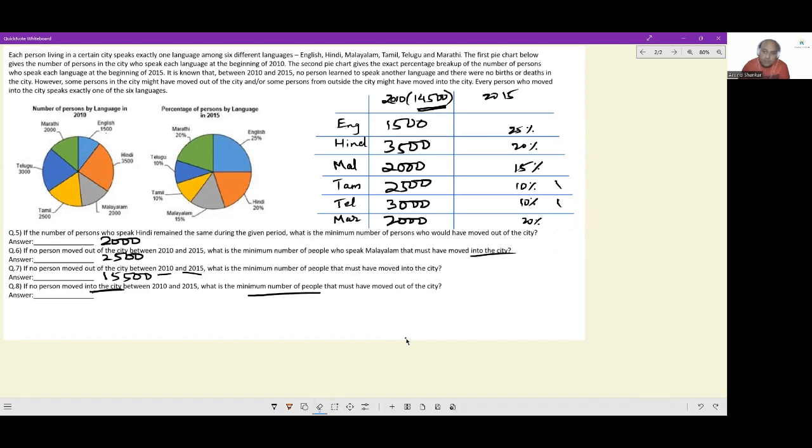This is not fulfilling that criteria. The only way it gets fulfilled is if we hold the population of English speaking people firm and the total population reduces to 6,000. So if we are moving from 14,500 to 6,000, the minimum number of people that must have moved out of the city will be 8,500, and that is the entirety of the set.